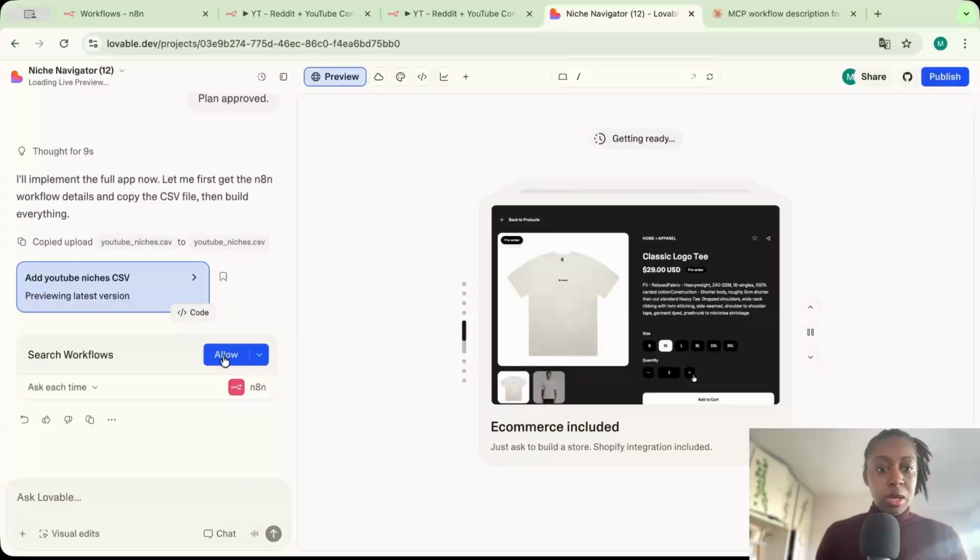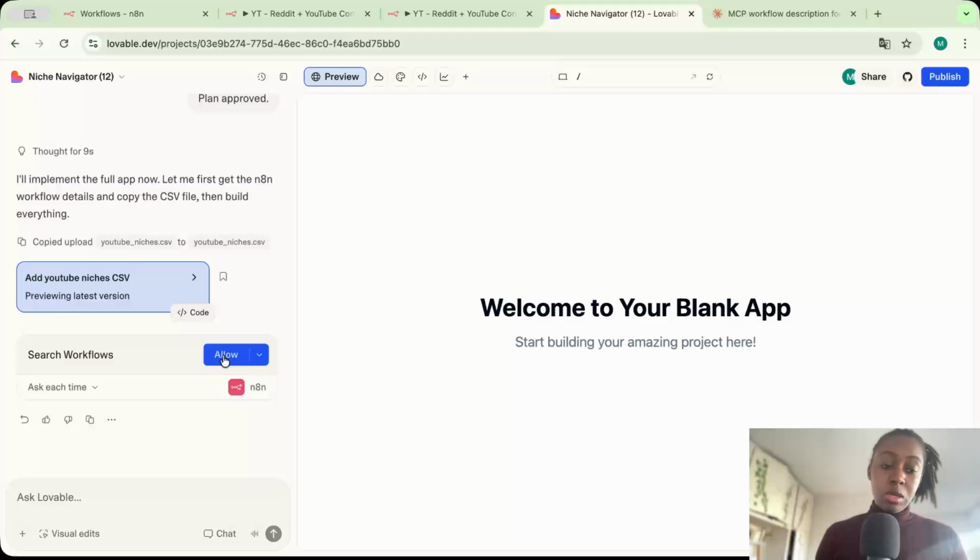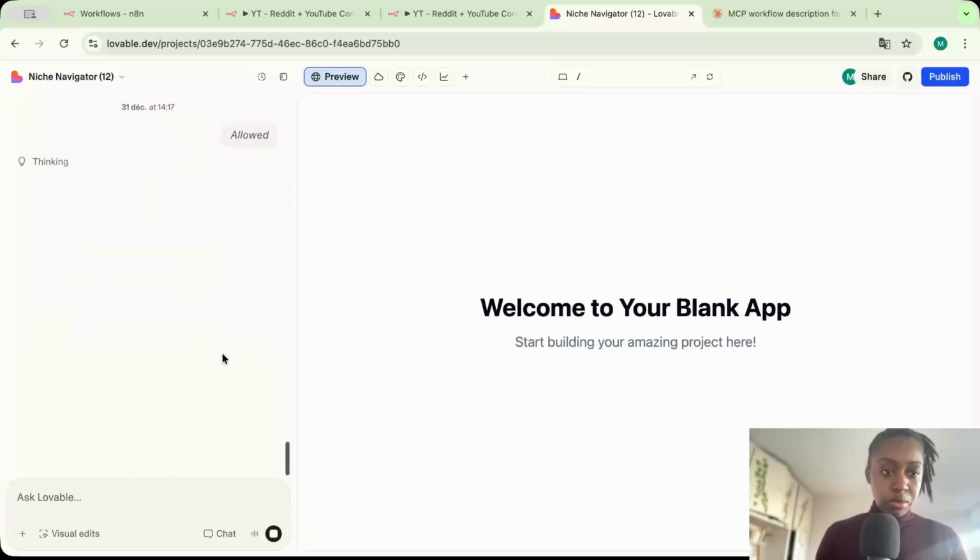So now I need to allow access to my workflows. Because it will ask every time, there's also an option to disable this behavior and just allow automatically. So just allow. And I also have to allow it to get the workflow details.